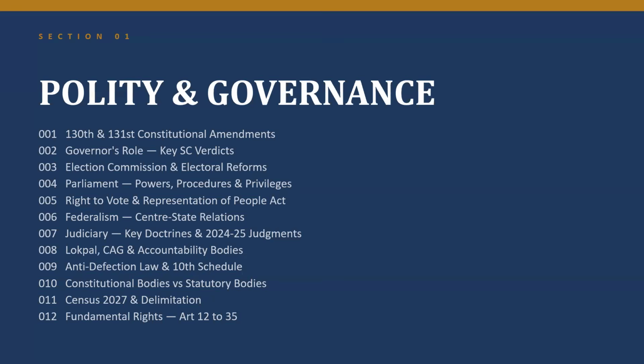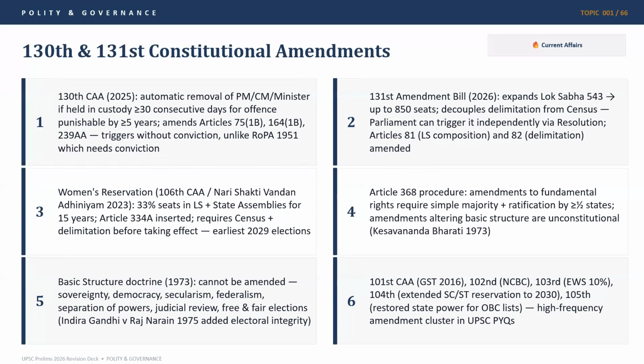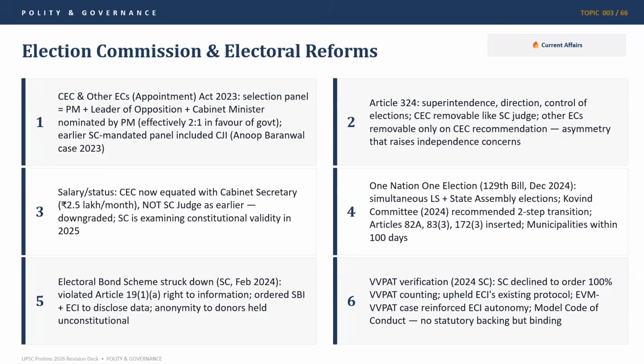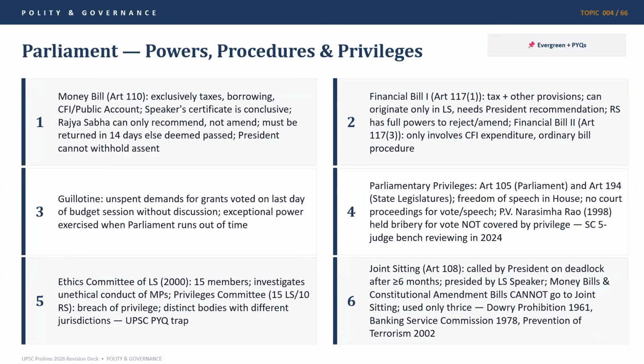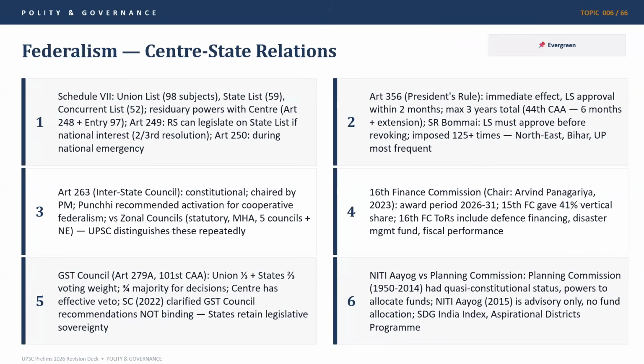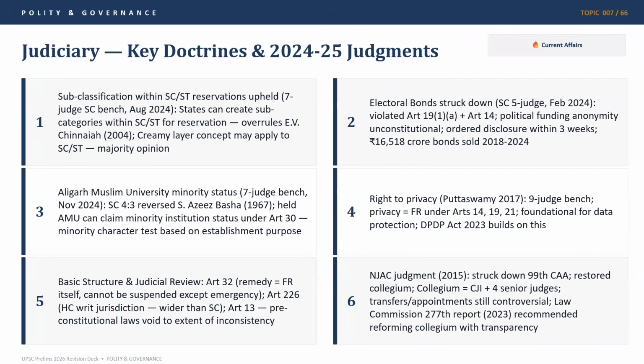So let's proceed. In the last session, we did the 130th and 131st constitutional amendments. We have seen different constitutional amendments too. We have seen the governor's role, Election Commission and electoral reforms, Parliament's powers and privileges, right to vote, Representation of the People Act, federalism, and center-state relations. Let's start with judiciary today.